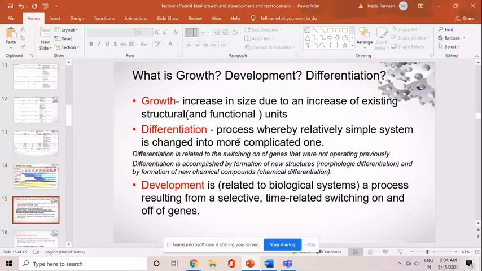So the differentiation is related to the switching on of genes that were not operating previously. Every cell has the same genetic pattern, but there are some genes which are not expressed, and they are expressed only at a particular time, and according to that differentiation takes place. It is accomplished by the formation of new structures, that is morphological differentiation, or it could be accomplished with the formation of new chemicals, that is chemical differentiation. And what is development? Development is related to the biological system which results in a selective time related switching on and switching off of the genes.